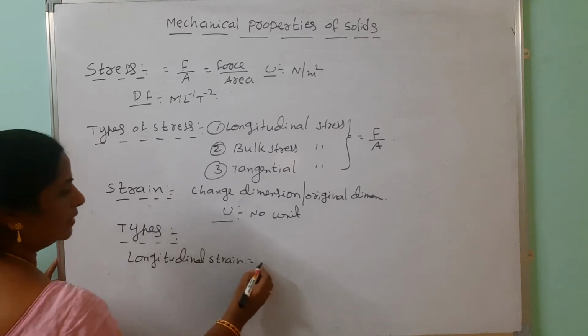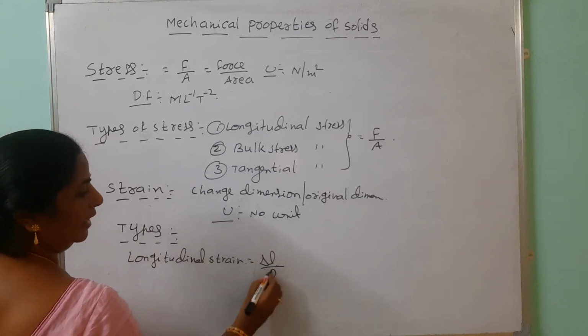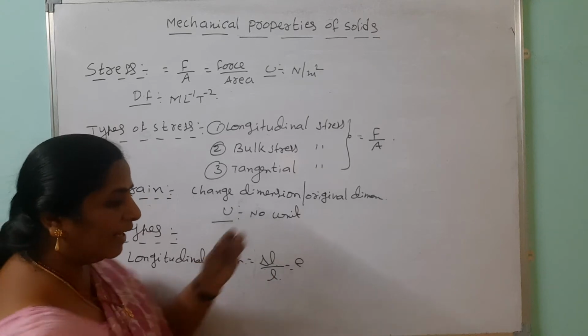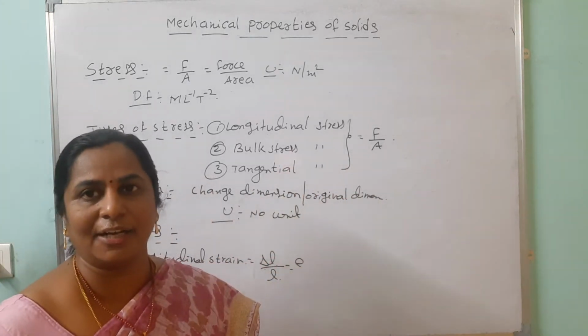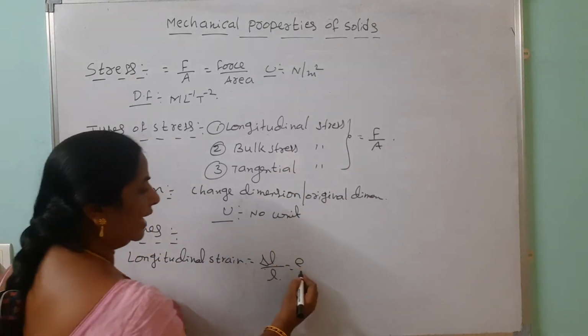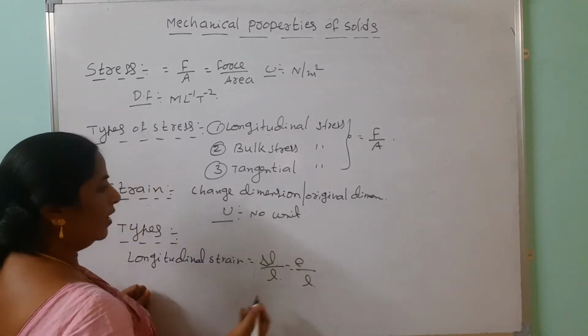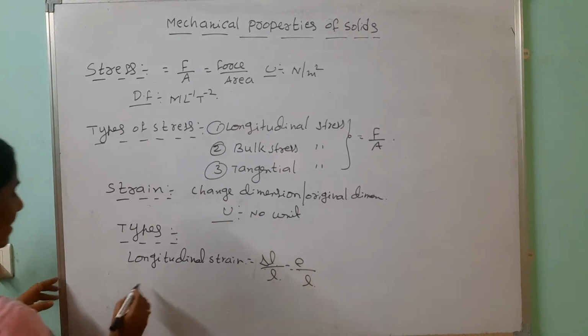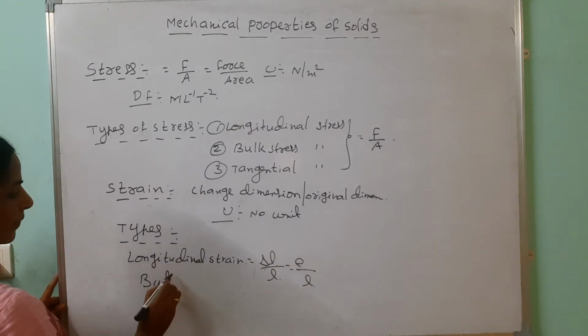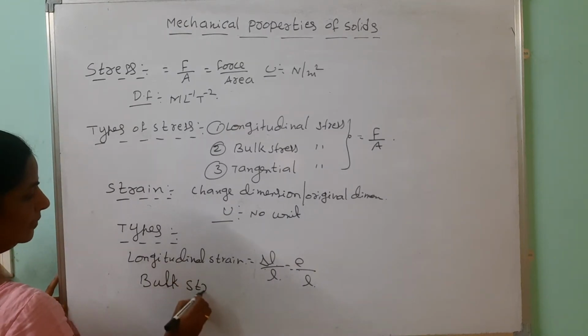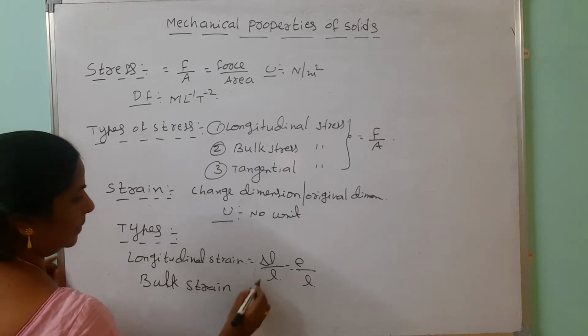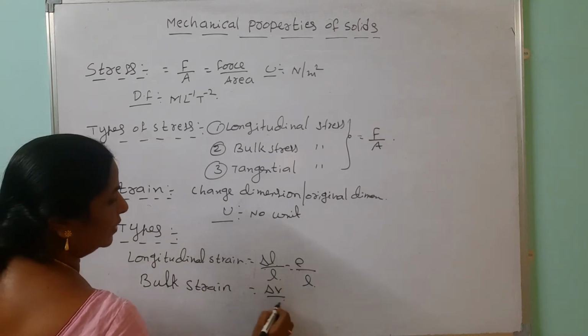Longitudinal strain means change in length by original length. When we take one wire, we observe some elongation. Instead of change in length, we can represent the elongation with small e also. So this is the longitudinal strain. Then the second one is the bulk strain. Bulk strain is represented by change in volume by original volume.